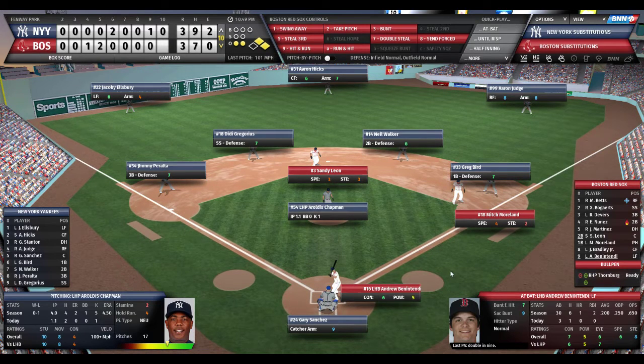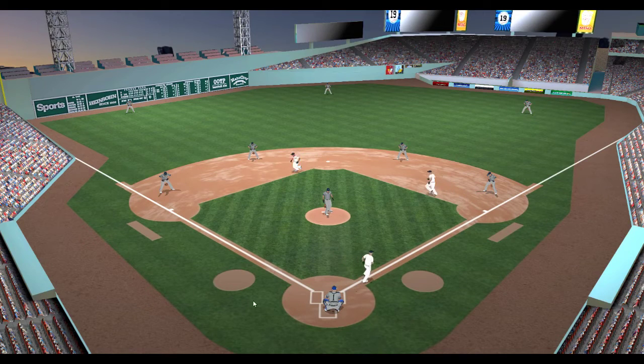So it's up to Andrew Benintendi, who led off the bottom of the 9th with a double, but was stranded. He was thrown out at home when they were in the shift. They went to Walker, to Sanchez, and then to Bird. So that was a 4-2-3 double play. Chance for Benintendi to win the game now. Runners will be off on contact. The windup and the pitch by Chapman. 3-1 count, and Benintendi works a walk.